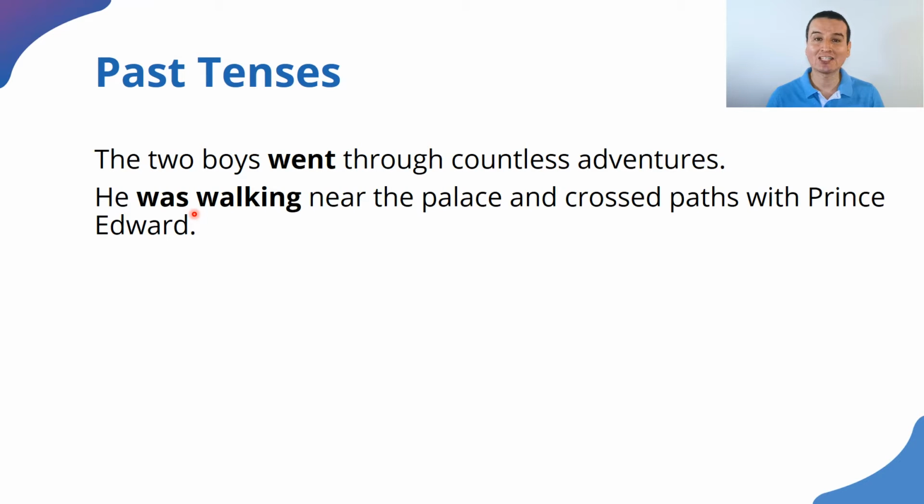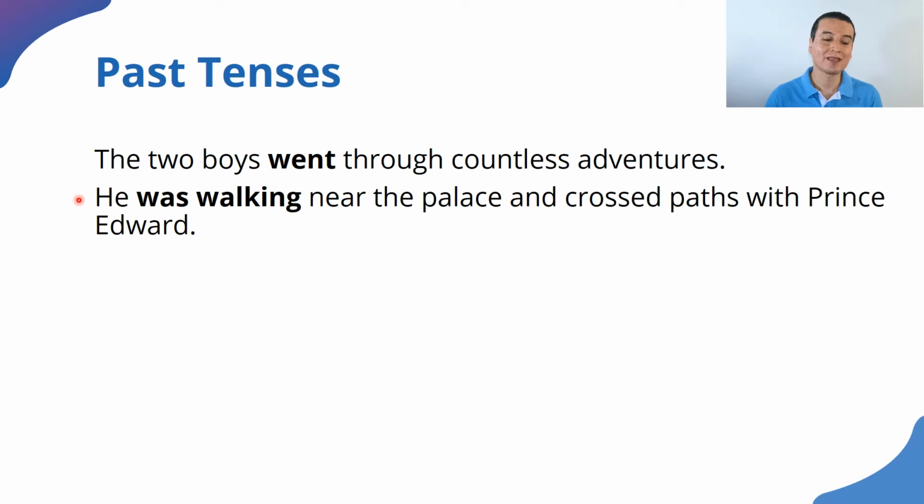Because that is an action that lasted for some time in the past. He was walking. It's not something that happens in an instant, but takes some time. So that's why we use was walking and we don't say walked. So we're saying he was walking near the palace during some time.